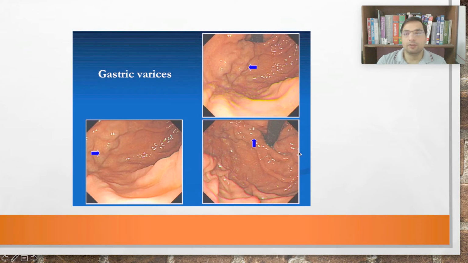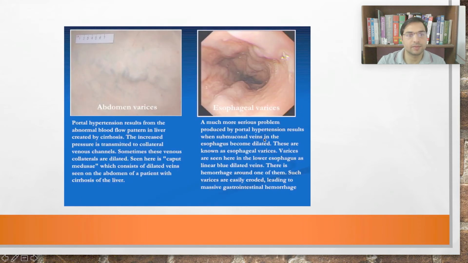Then gastric varices, esophageal varices, esophageal and gastric varices. So you can see gastric varices here, the swollen part. See these swollen parts, right? These are esophageal varices. See the reddening and the swelling, or the protuberance of the veins, these esophageal varices.